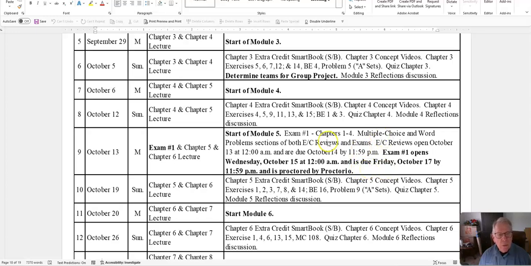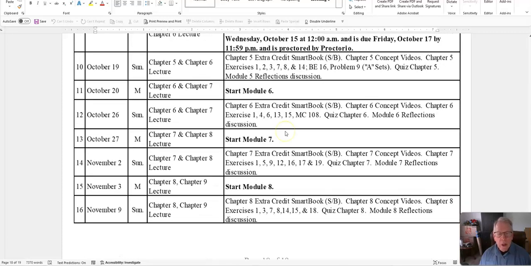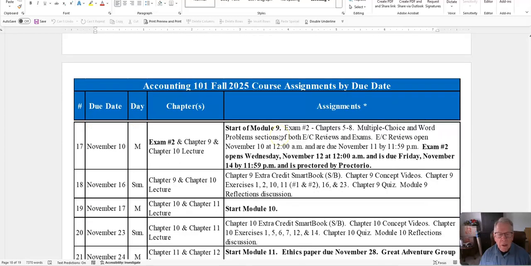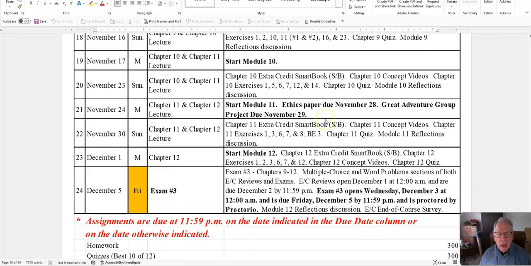But don't forget these extra credit reviews. There's 20 points here up for grabs. 10 points for the multiple choice portion and 10 points for the problems portion. Very important that we do that, I believe. And you get some extra credit for it too. Okay, so we go through the rest of the course here. Exactly the same kind of thing. We take our next exam on November 10th. And finally, the ethics paper is due November 28th, and the Great Adventure Group project is due November 29th.